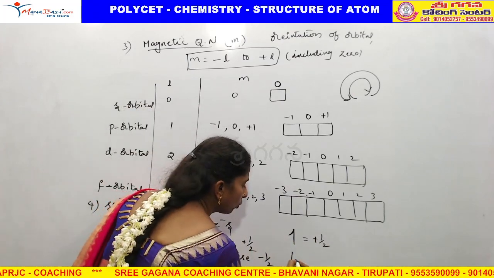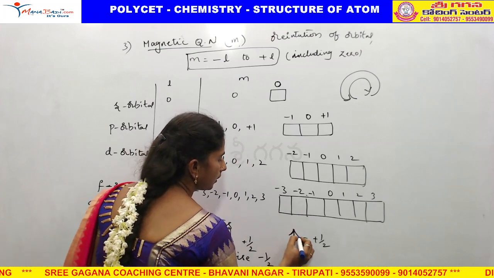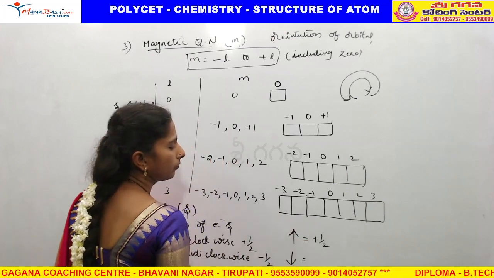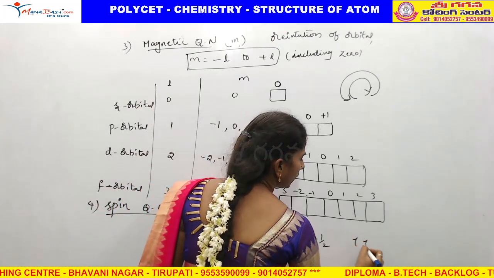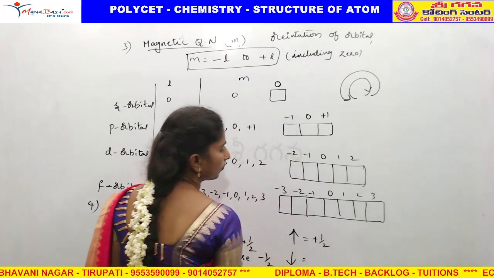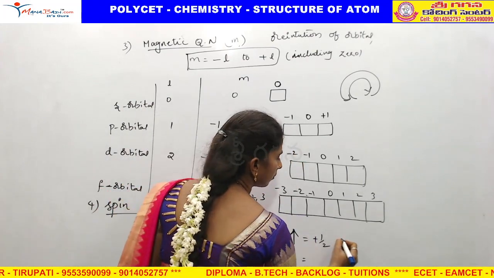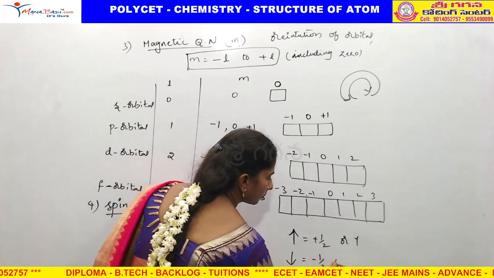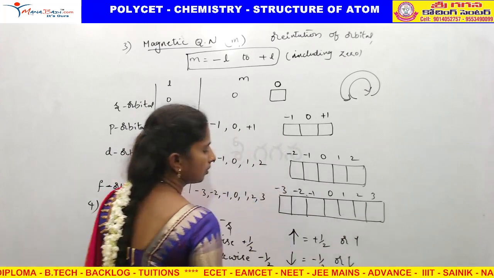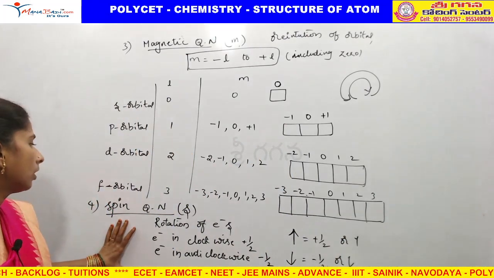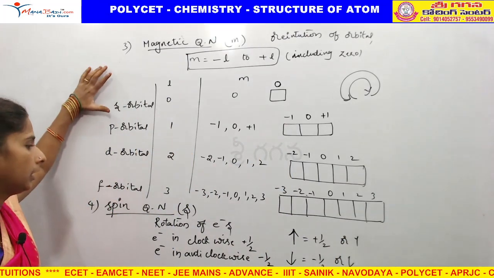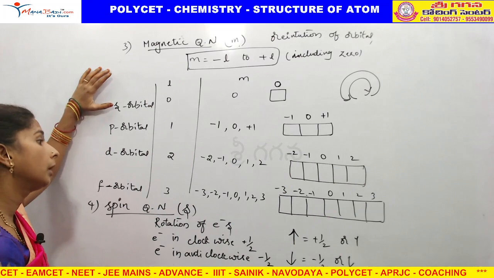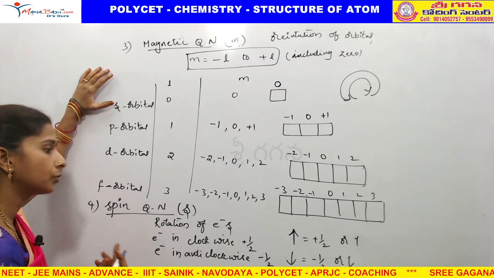If a down arrow, that means minus half. But when we are writing the electrons, we will write like this only. So this is the spin quantum number and the magnetic quantum number. How we are using that, we are going to see now.